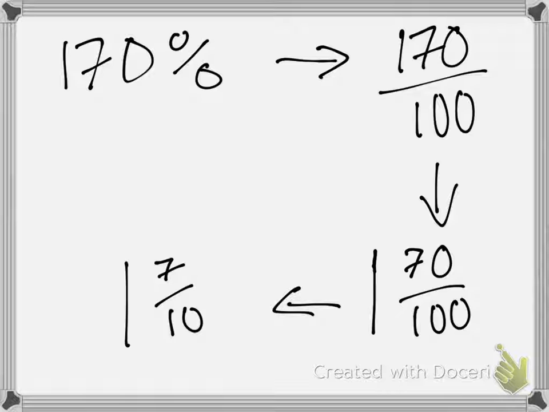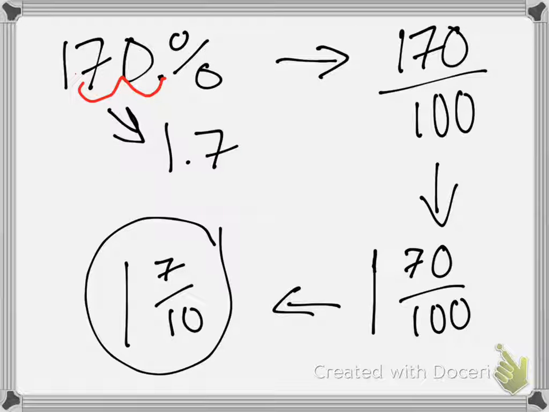Now, here's where the cool part comes in. How do we write 170% as a decimal? Remember, our decimal point's right there. How do I write it as a decimal, Hannah? You can do 1.7 or 1.70. Exactly. So I'd move my decimal over. I go 1, 2, bunny hops, and I get 1.7 or 1.70. Same thing. Hey, look at this. That's the same as this. 1 and 7 tenths or 1.7. Because remember, that's in the tenths place.